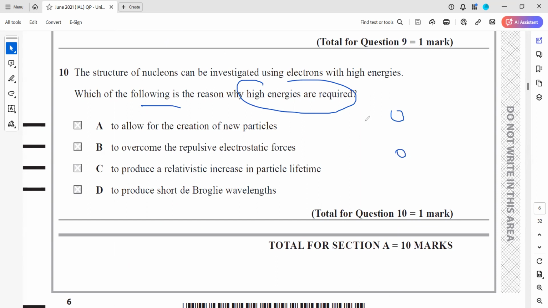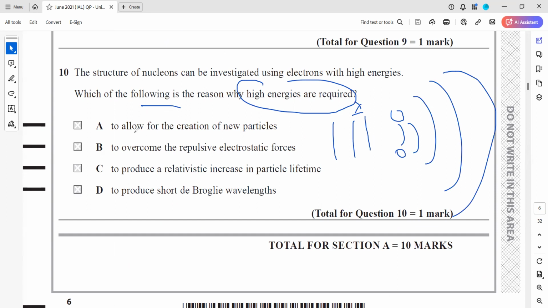Basically, we want electron diffraction, electron acting like a wave when we are observing the structure. So, allow creation of a new particle. Allow creation of a new particle is correct, but not relevant to this question. Like in a particle accelerator, we accelerate to a very high speed so that we can create new particles. So this is valid, but not related to the explanation.